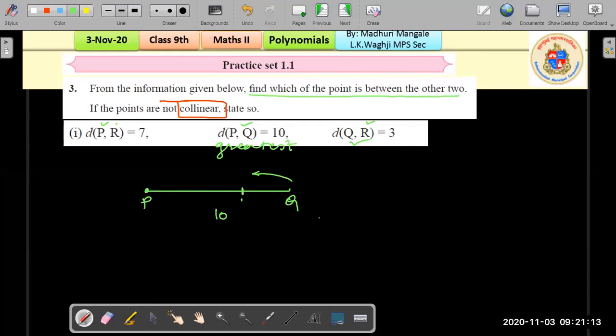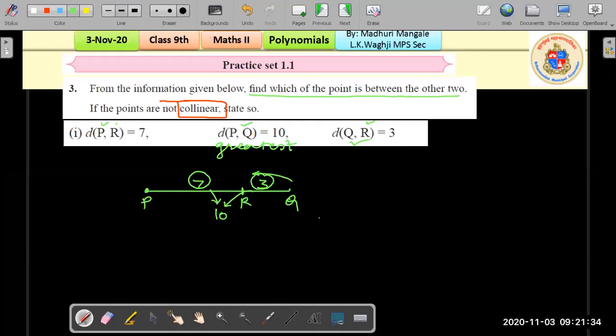Suppose R lies here, then the distance RQ is 3, and the distance PR is 7. How do we verify? Adding these two numbers, 7 and 3, we should get the sum to be the third distance. And that's how we verify this.